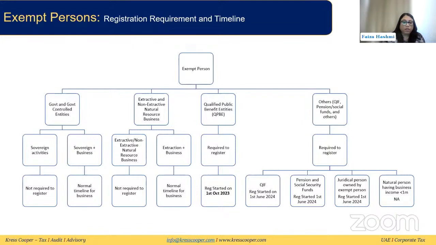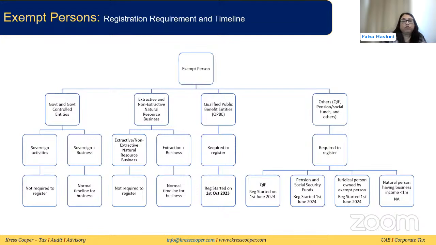If they were incorporated before March 1st, for example in November 2023, then they are required to register by November 31st, 2024. If they were incorporated in December 2023, they will be required to meet the deadline under FT decision number 3, and their deadline would be December 31st, 2024. So basically, they need to follow the normal timeline for business activities. For the sovereign activities, they will be exempt.